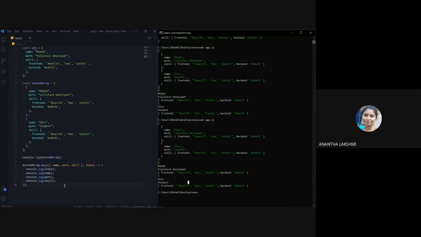Why are we using map, sir? So map is a function. Instead of going with the for loop or something, what we can do is just put map over here. Do you want me to show you guys in a for loop also? Okay, sir.